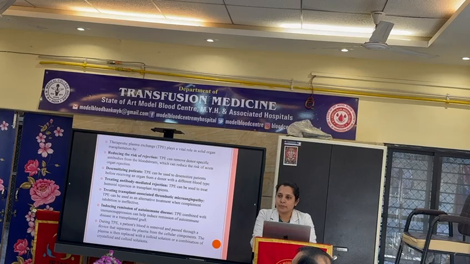Therapeutic plasma exchange also plays a role in solid organ transplantation as it reduces the risk of rejection by removing donor-specific antibodies. It can desensitize patients before the transplant. It can treat antibody-mediated rejection. It can also be useful for treating transplant-associated thrombotic microangiopathy. It is also useful in remission of autoimmune diseases when combined with immunosuppressive agents. During TPE, as we know, the patient's blood is removed and passed to a device that separates the plasma from the